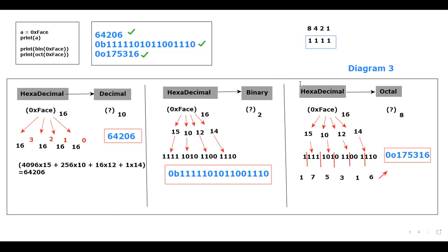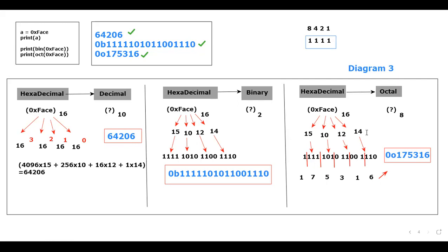Okay, one person is asking, sir, why have you written 15, 10, 12, 14? Sorry, man, I don't know. I'm very weak in Python. Guys, why have I written 15 here? That's the reason you should have watched the previous video. If and only if you do that will you understand. Guys, the only thing I told in the previous session is that F means 15, A means 10, C means 12, E means 14. Yes or no? I have told that. Again and again, I cannot tell that. That's your mistake that you have not attended the previous session. At least 1 week of time was there. You could have watched the video.